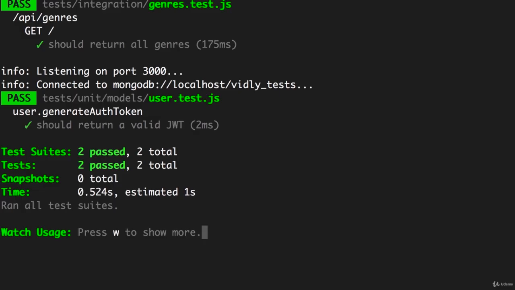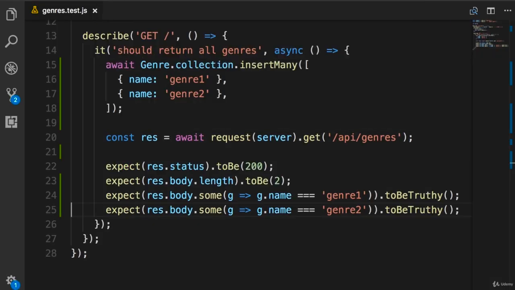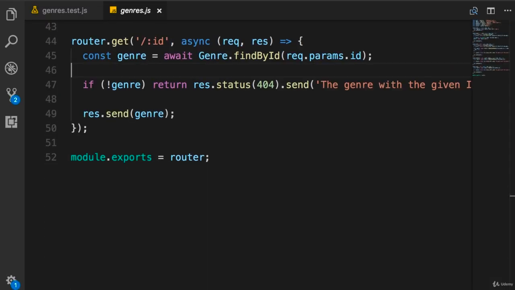Now, here's an exercise for you. Let's go to genres.js. In this route file, we have this route to get a single genre. In this route handler, we have two execution paths. If we don't have the given genre, we return a 404 error. Otherwise, we return the genre. So go ahead and write two integration tests for this endpoint. You will see my solution next.